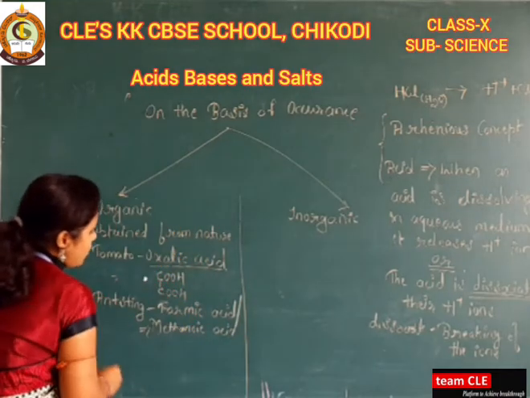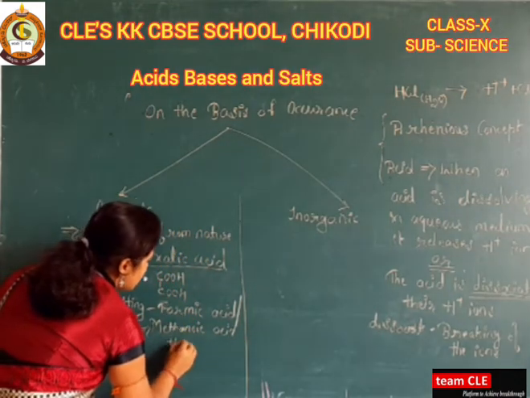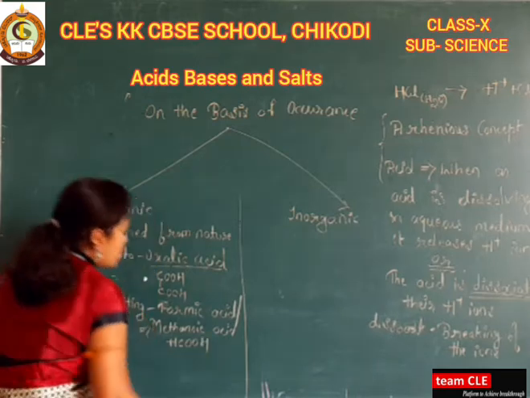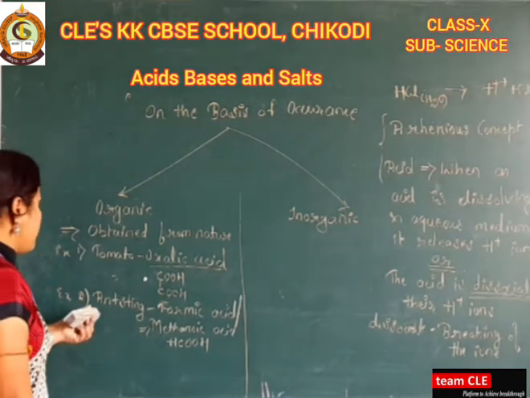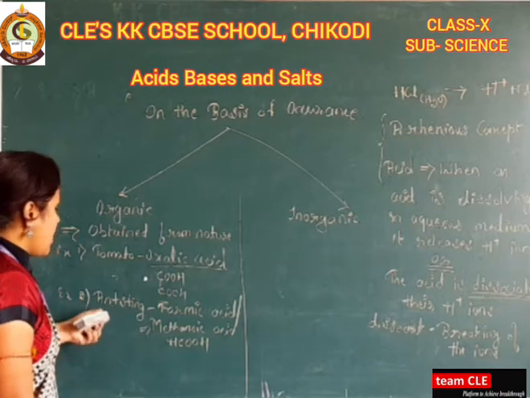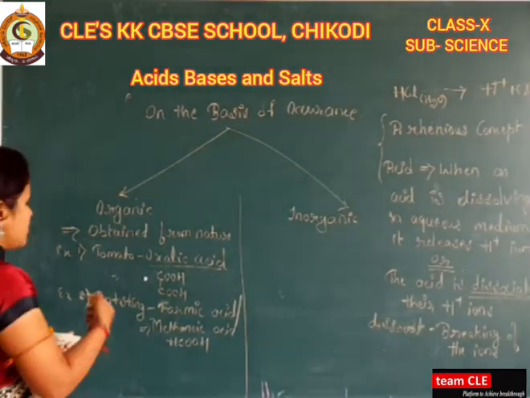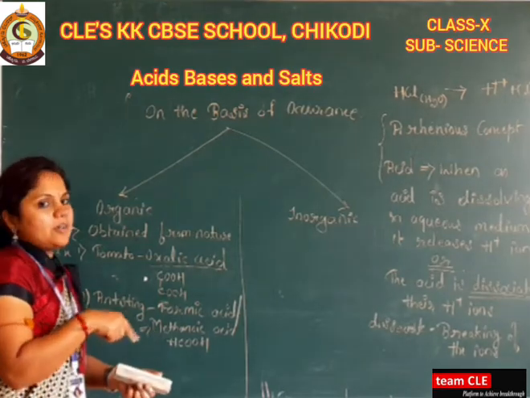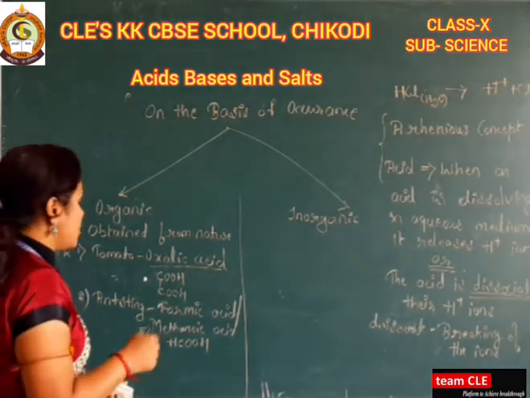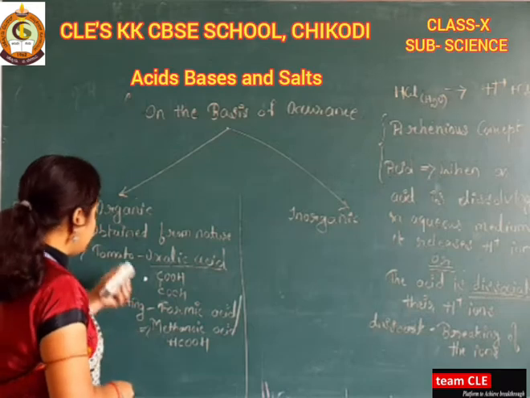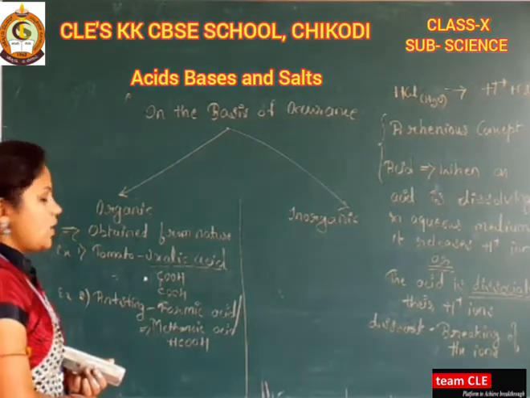Okay, so what is the formula of this methanoic acid? That is HCOOH. Okay, this is the example of ant sting. Due to the presence of formic acid, when the ant bites us, what happens? The area will become red. Okay, so here this is the example of some of the organic acids.